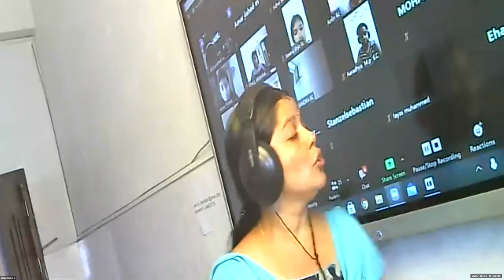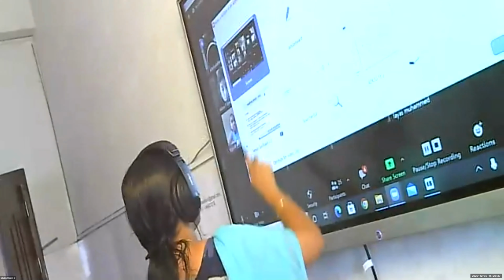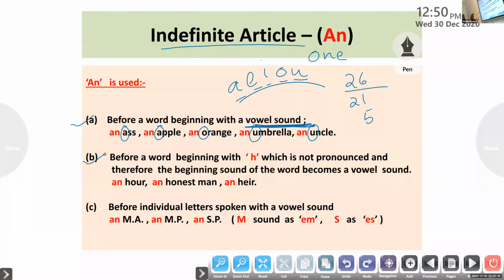So look at point number B. Let me show you point B once again. Before a word beginning with H which is not pronounced, and therefore the beginning sound of the word becomes a vowel sound. This H is silent. So how to pronounce this word, though it is starting with a consonant letter, where the letter H is silent?